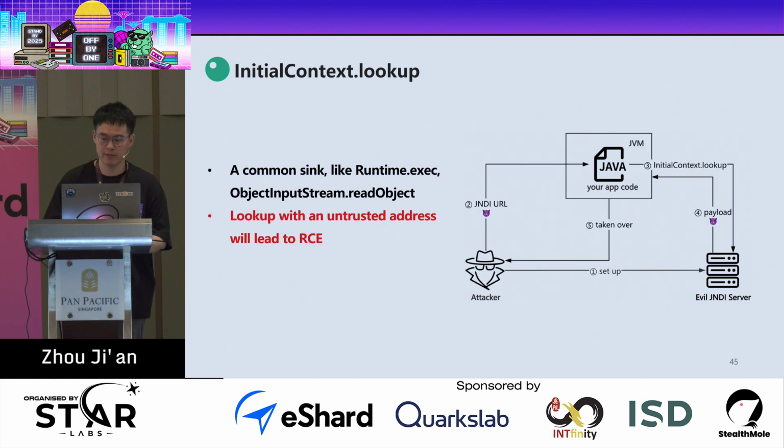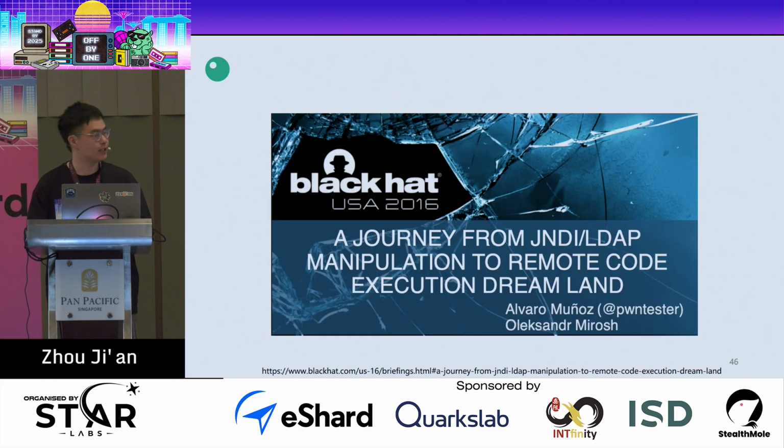Because some people may not be familiar with Java, I will briefly introduce it. The lookup function of InitialContext is a very common sink, like Runtime.exec or ObjectInputStream with readObject. So lookup with an untrusted address will lead to RCE. The flow is in the right picture, and you can see they are similar. This is a talk which introduced the JNDI attack surface at Black Hat USA 2016. If you're interested in JNDI, you can refer to this great talk.